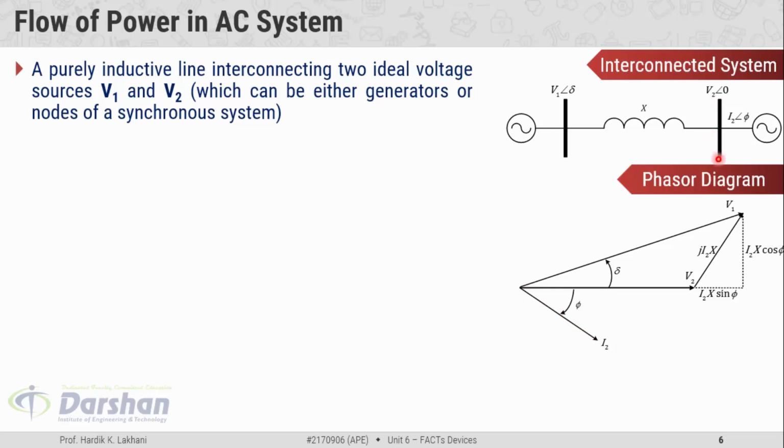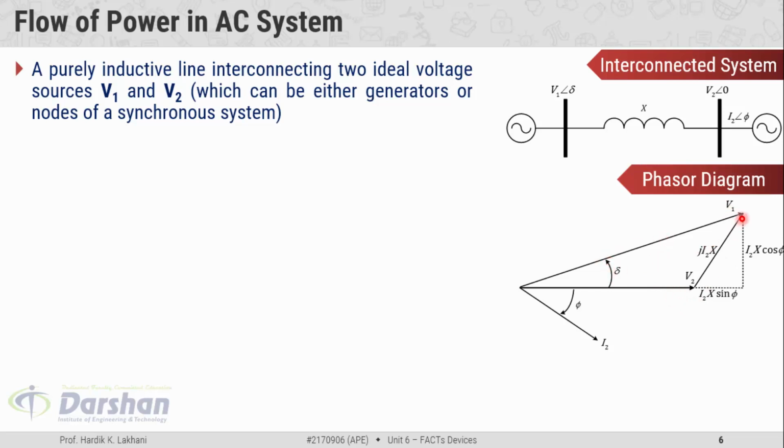Voltage at the receiving end plus the voltage drop across the entire line is equal to the voltage at the sending end. The voltage drop across the entire line is represented by the vector jI2X, and this is the vector corresponding to the voltage at the sending end, V1. The load angle between the receiving end voltage and the sending end voltage is delta.